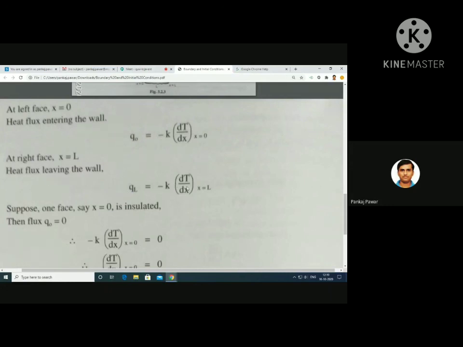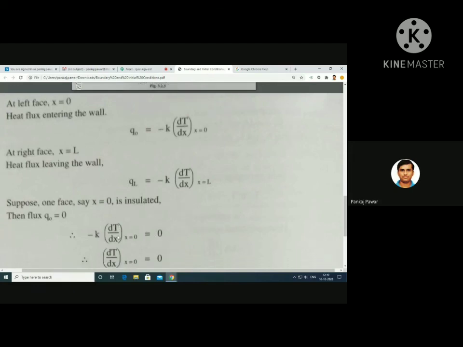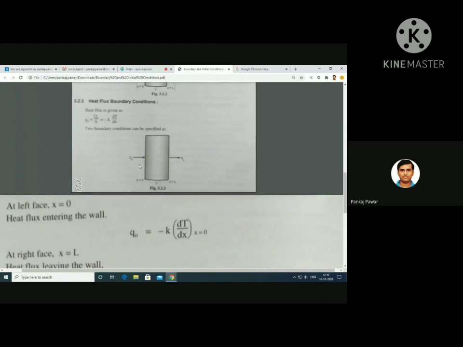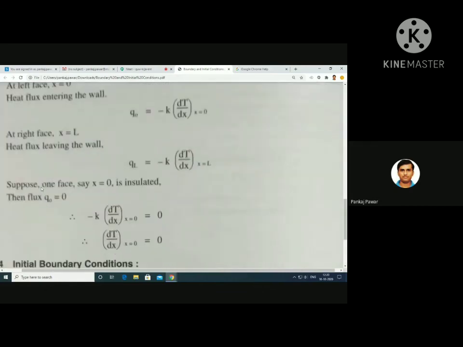So when you have small q is equal to 0, you can put q is equal to 0. Here this particular K cannot be 0. The thermal conductivity of that material cannot be 0; there will be some value for the thermal conductivity of the material. Suppose we say that the left face is insulated. When you apply the insulated boundary condition, what happens here? At x is equal to 0, if it is insulated, small q will be 0 at that face.